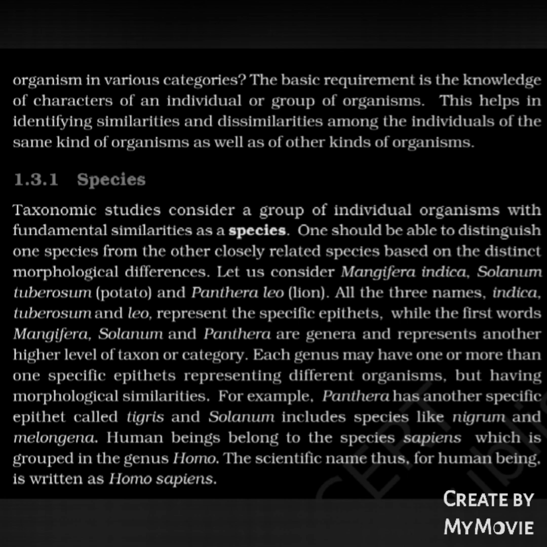Each genus may have one or more than one specific epithets representing different organisms but having morphological similarities. For example, Panthera has another specific epithet called tigris, and Solanum includes species like nigrum and melongena. Human beings belong to the species sapiens, which is grouped in the genus Homo. The scientific name for human being is thus written as Homo sapiens.